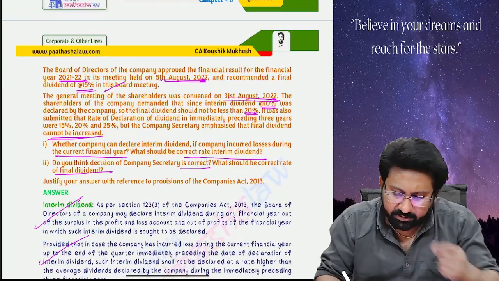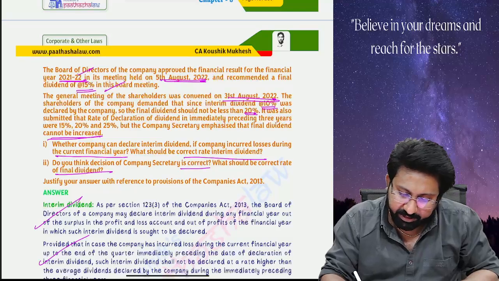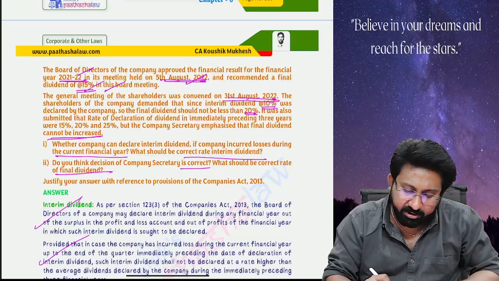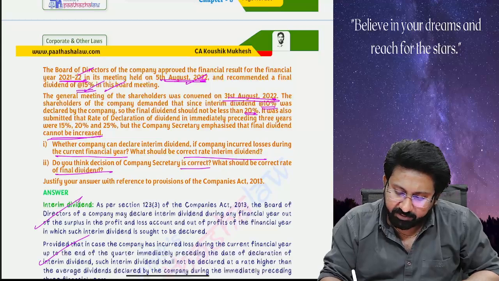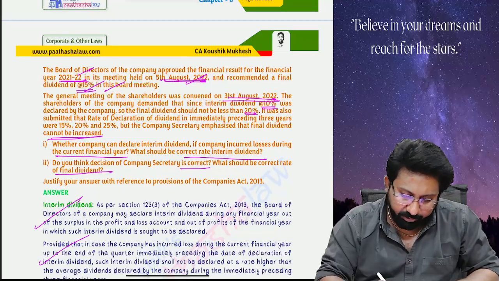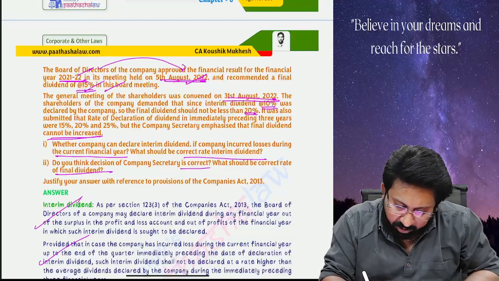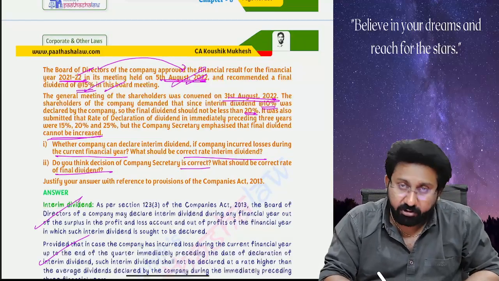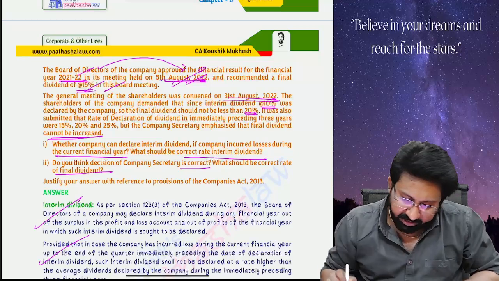The board of directors of the company approved the financial result for the financial year 21-22 in its meeting held on 5th August and recommended a final dividend at the rate of 15%. The general meeting of the shareholders was convened on 31st August 2022. The board of directors approved on 5th August, and they proposed 15%. The general meeting convened on 31st.